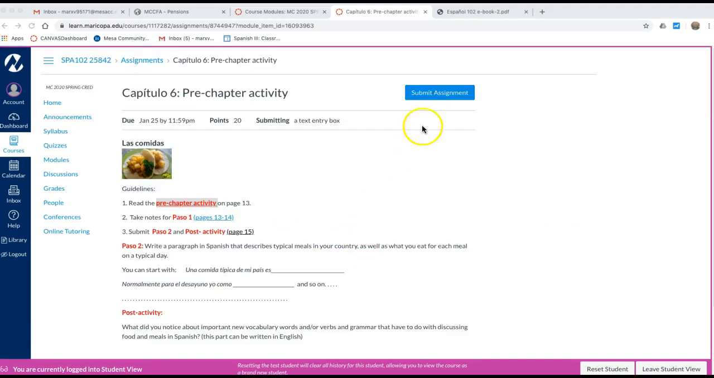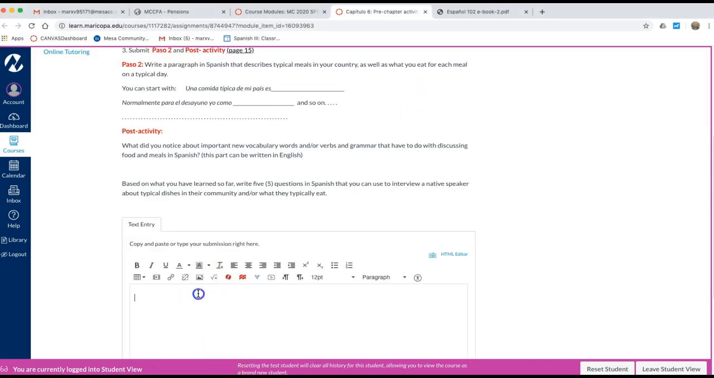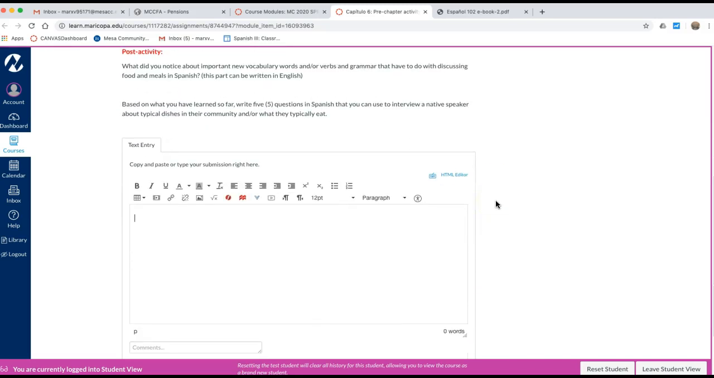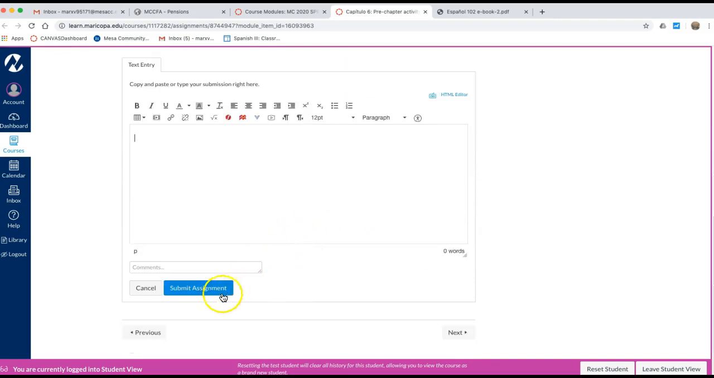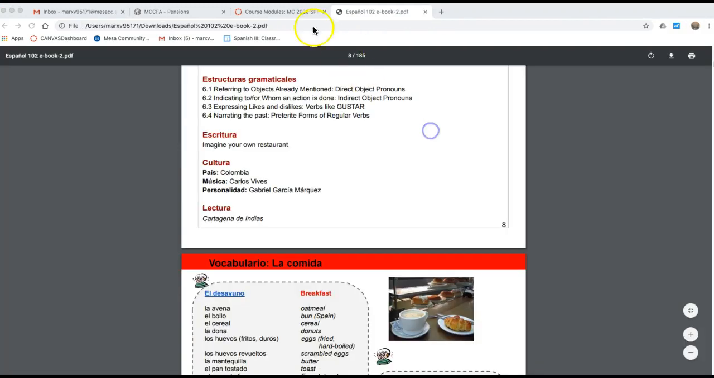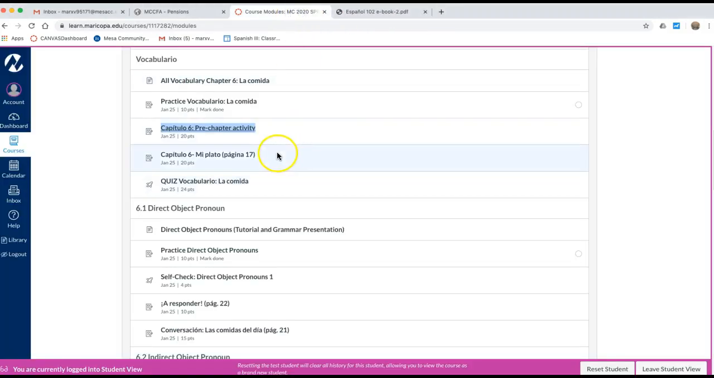And then when you're ready to submit the assignment, we'll just submit the assignment. You can type it in here, right? Or if you have it written in a Word document, you can just paste it and submit. So that's one assignment. Then this is another assignment.